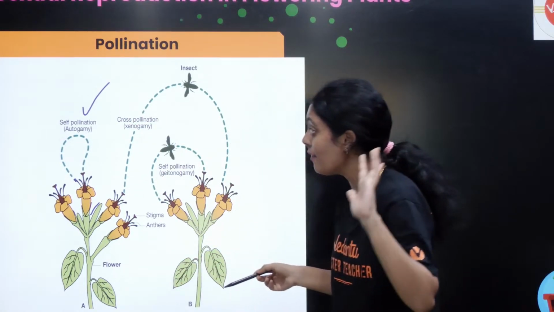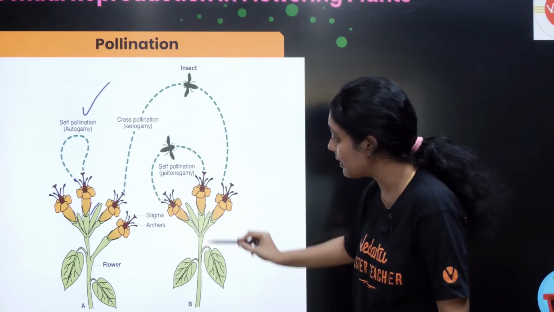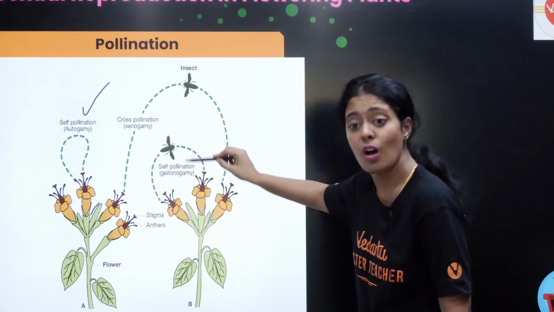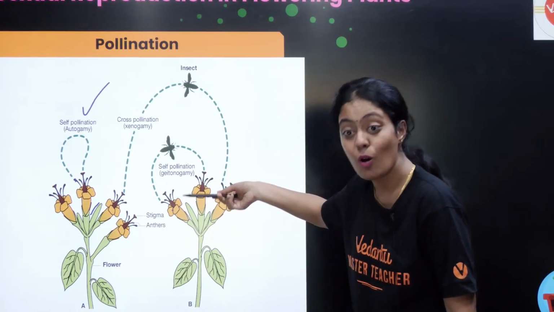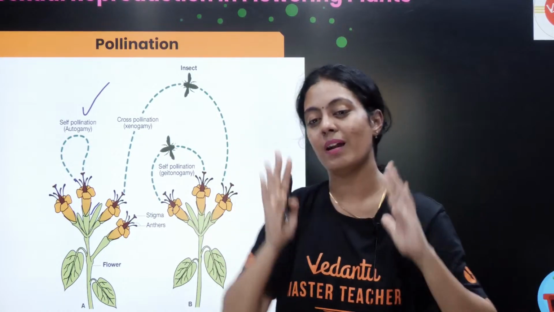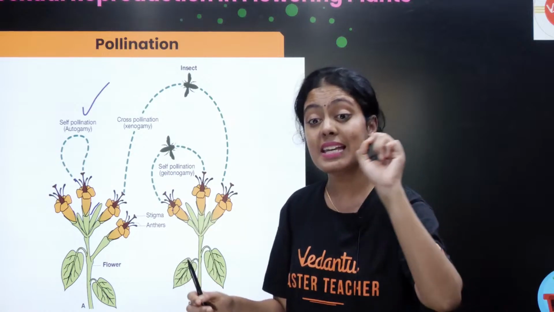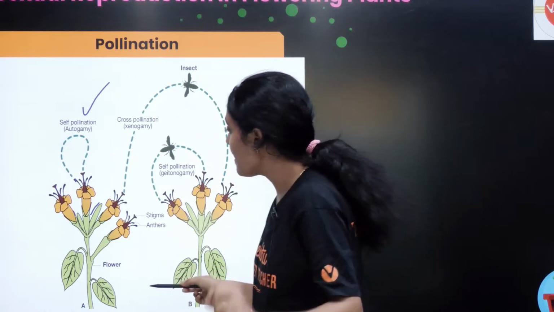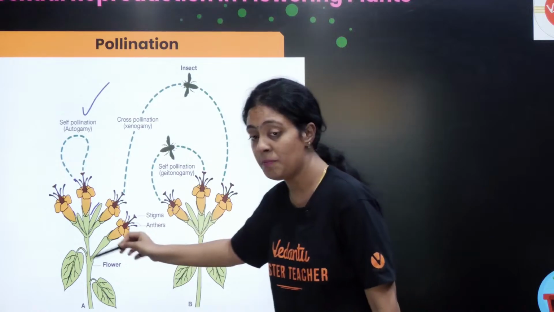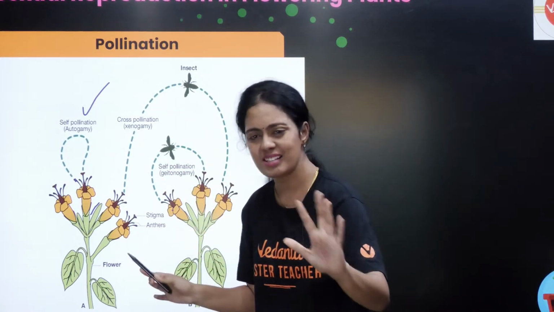Okay, then you have your geitonogamy. இது வந்து ஒரே plant. இந்த ஒரே plantல என்ன நடக்குது? Transfer of pollen from the anther to the stigma of a different plant, or sorry, of a different flower belonging to the same plant. ஒரே plantல ரெண்டு flowerல நடக்கிறது தான் உங்களோட geitonogamy. Xenogamy na என்ன? It is a transfer of pollen from the anther to the stigma of a different flower of a different plant. Okay, that's it.